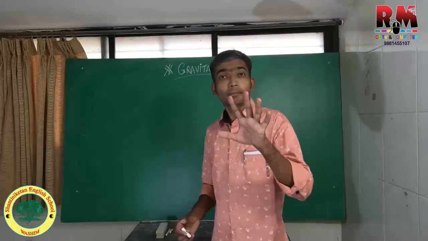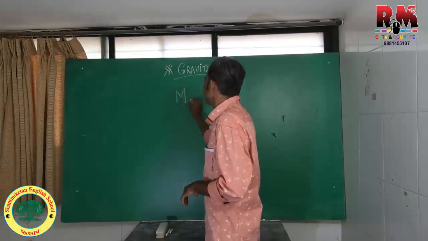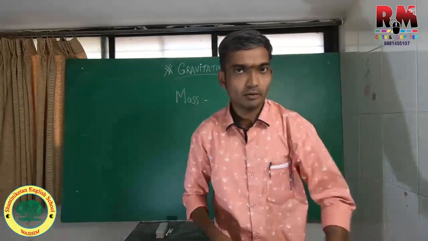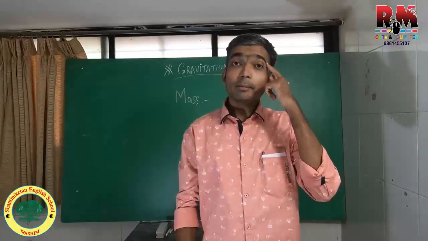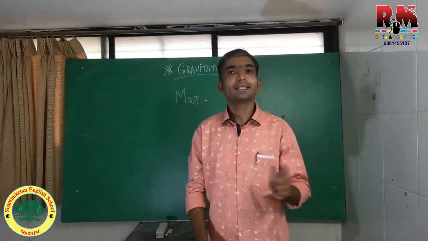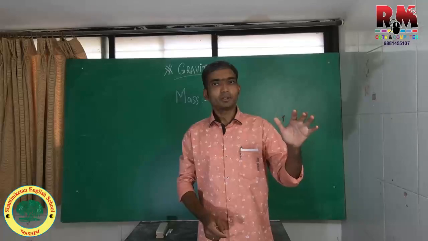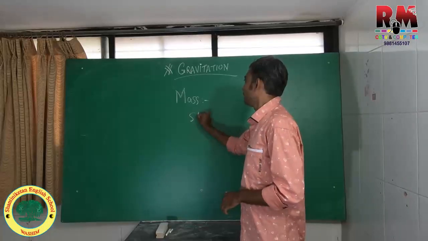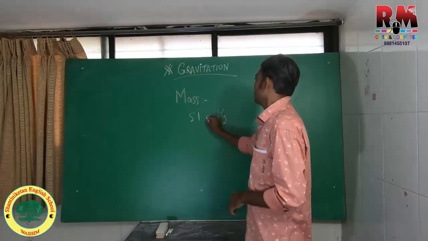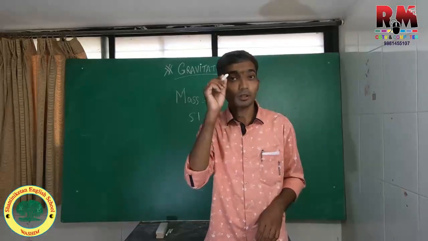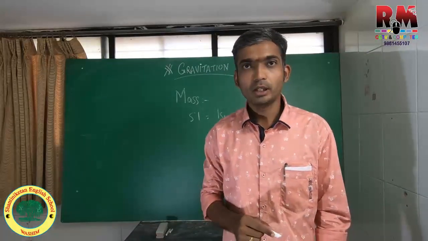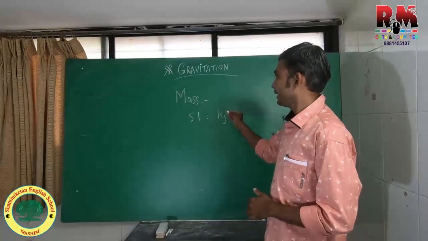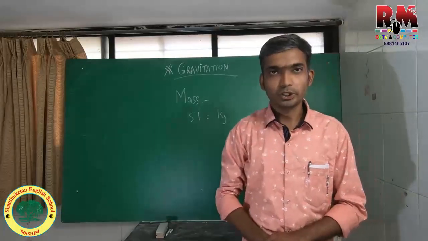Here we deal with the property of mass. What is mass? Amount of matter contained in oneself, right? Now this mass is universally the same, as I told just now. It will be constant. Suppose I define mass in the SI unit, that is kilograms. This kilogram is the SI unit for defining mass of an object. Your mass, suppose 60 kilogram. So 60 kg represents the mass of your body.